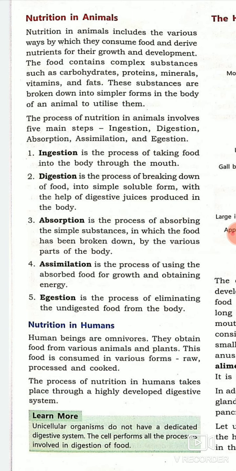So the first step is ingestion. The word ingestion is just like to inject. So what are we doing in nutrition? We are ingesting the food. So ingestion is the process of taking food into the body through the mouth. In different organisms, like in humans, there is a distinct organ like the mouth. You can consider the higher grade animals, but in unicellular organisms or any other animals, there are different modes of taking in the food, which we have studied also.